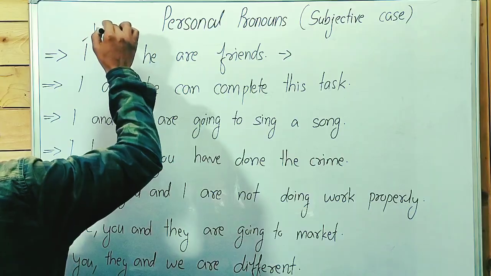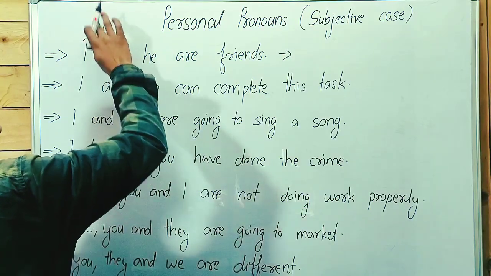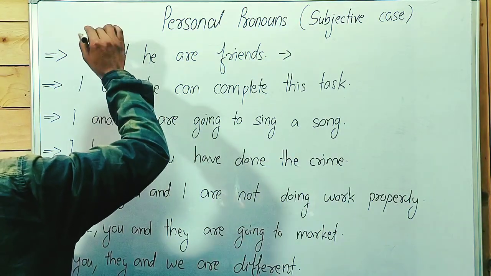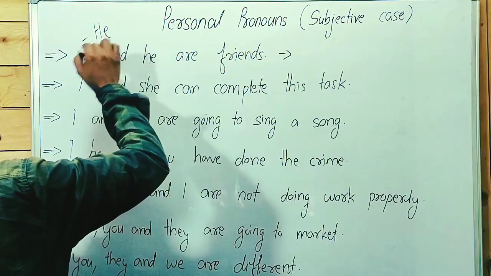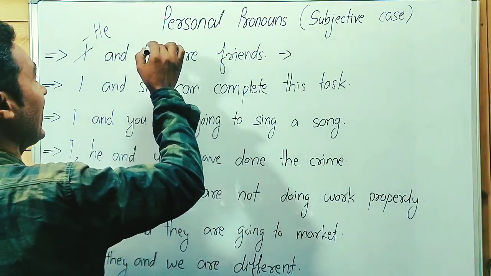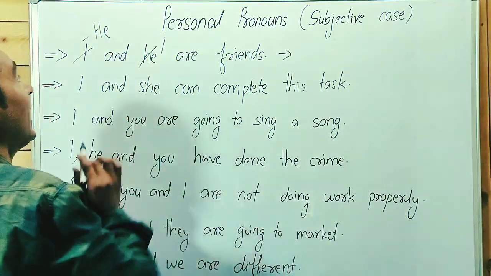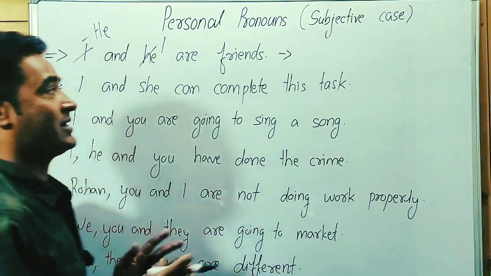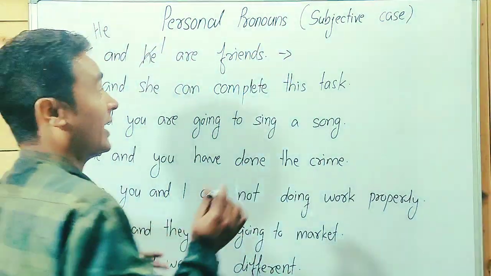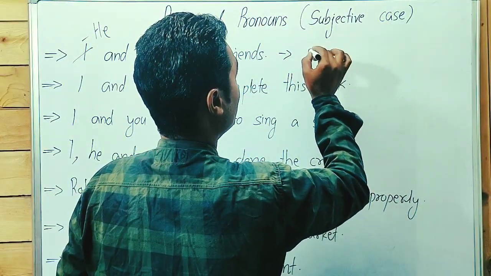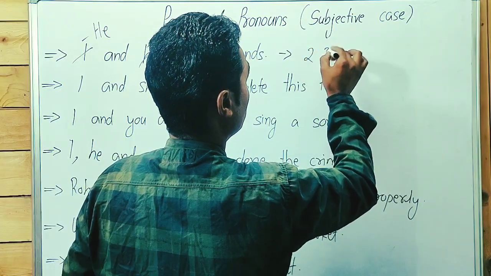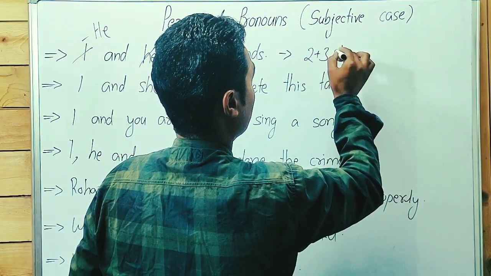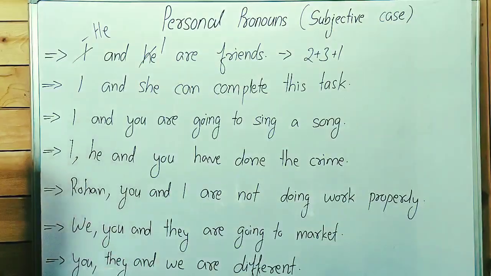Okay, I'm so sorry. Let me write he, I, not, he and I. Here it will be I. He and I are friends. Now this is the corrected sentence. We have to write 2 3 1. Second person, third person, and first person.